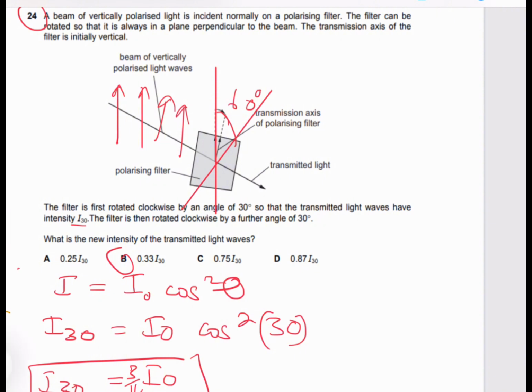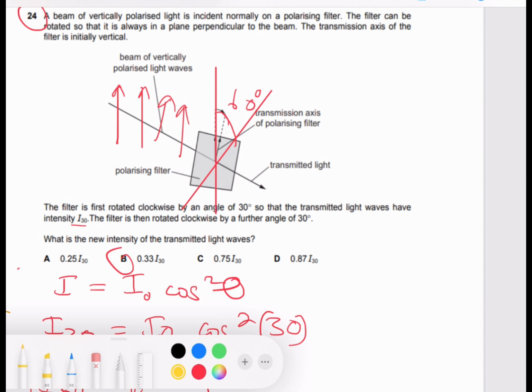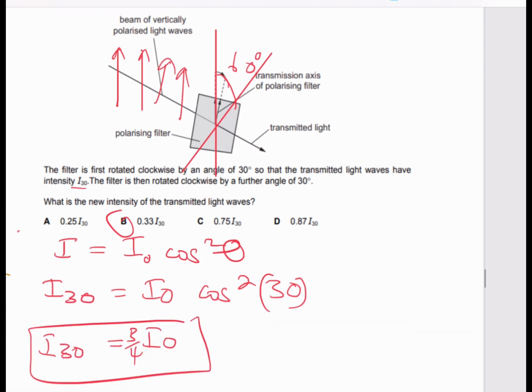So remember, the most important thing that we had to look into this question was, do we really know this law, right? We find I30, which is the first one, in terms of a common I0. The angle was rotated at 30 degrees, so we got this expression, right? But then we rotated it further by 30, meaning that the angle is now different. So I went back to my normal reference.